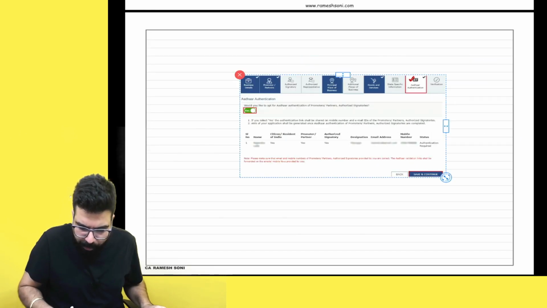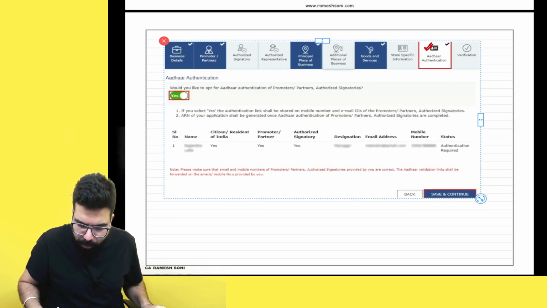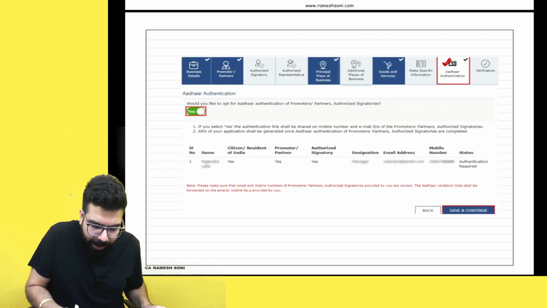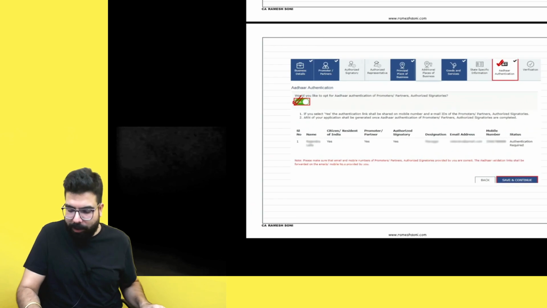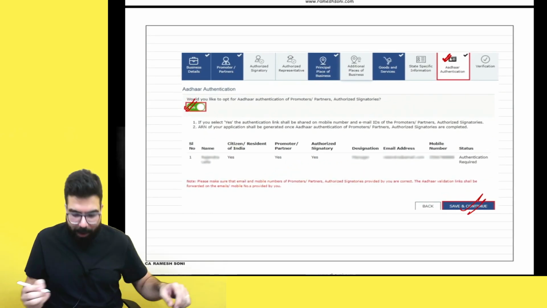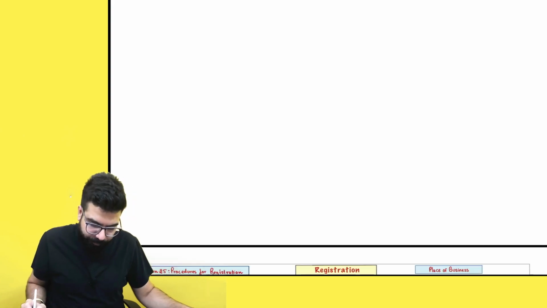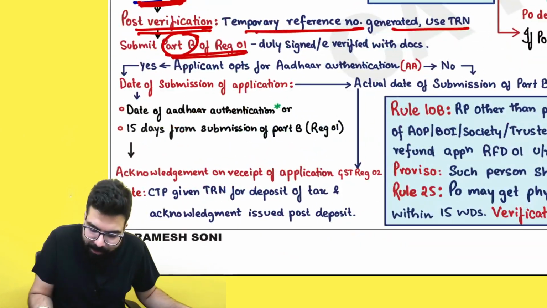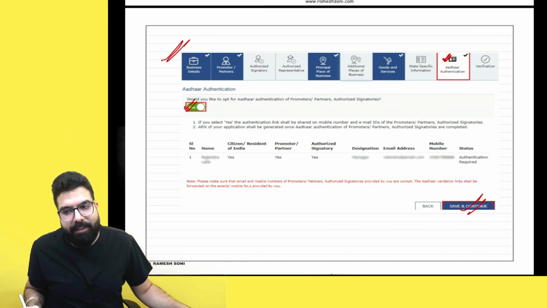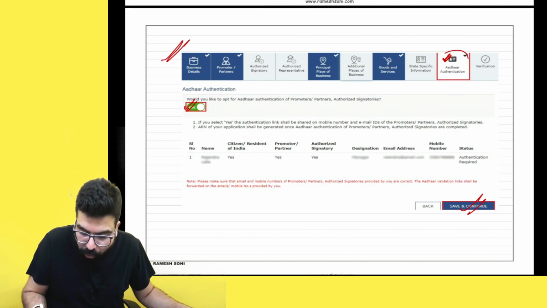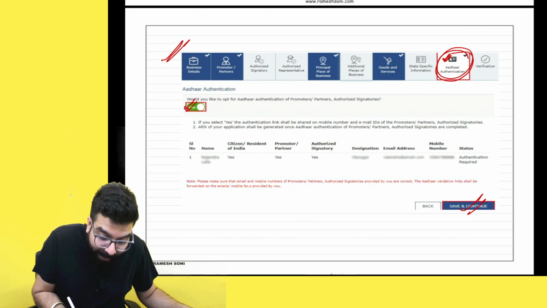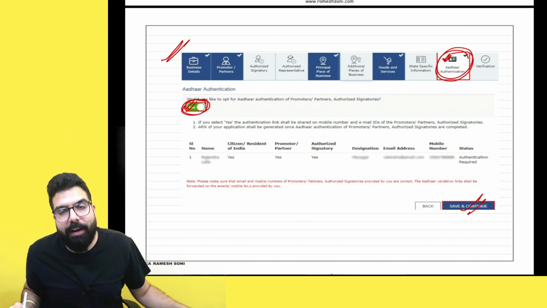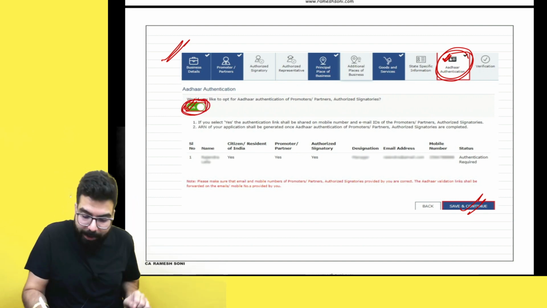So here, when you used to do Aadhaar authentication, and if you say yes and submit your part B of GST REG01, we had learned that we have to fill part B of GST REG01. I have shown you this was the part B of GST REG01. In part B, we had to do Aadhaar authentication. If I say yes, that I want to do Aadhaar authentication, then they used to go ahead.